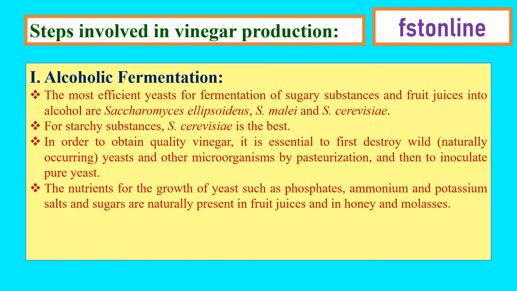Then the yeast is supplied with nutrients such as phosphates, ammonium, potassium salts and sugars. Sometimes sugars are naturally present in fruit juices, and if we are going to produce vinegar from raw materials like honey or molasses, the sugar is already present.